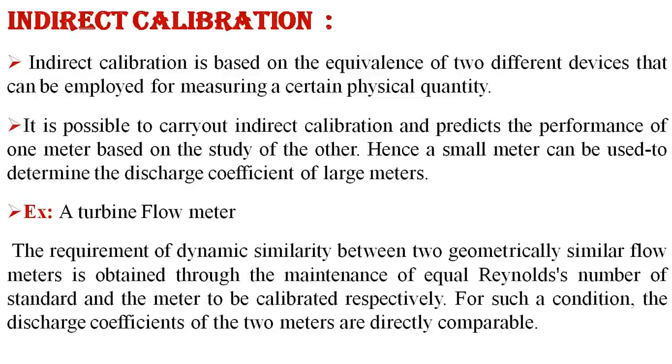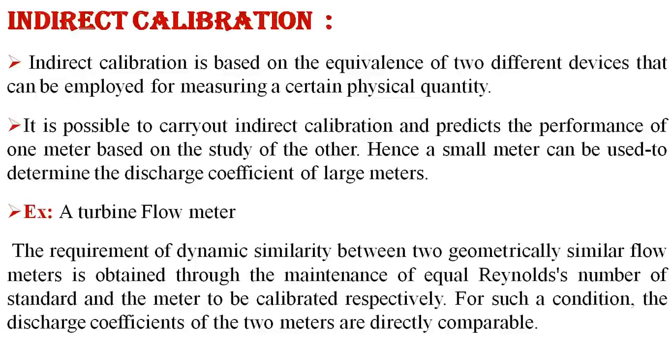It is possible to predict the performance of one meter based on the study of the other. Hence, a small meter can be used to determine the discharge coefficient of a large one.